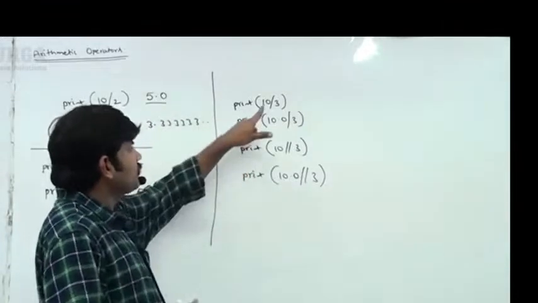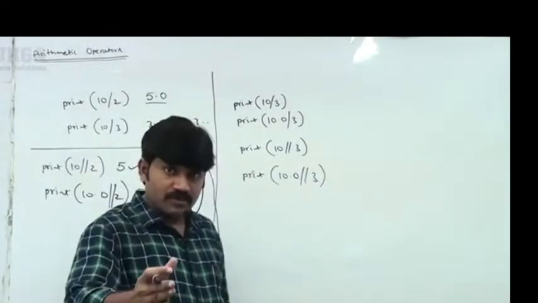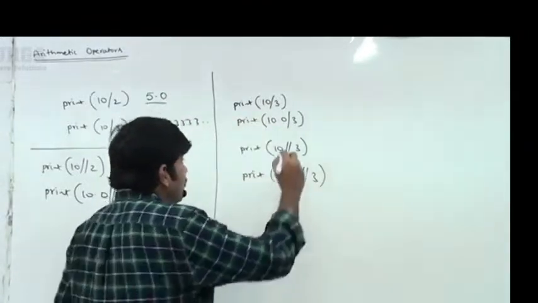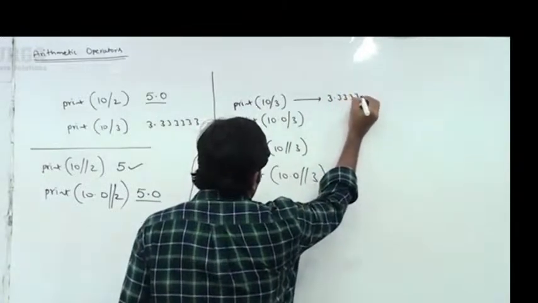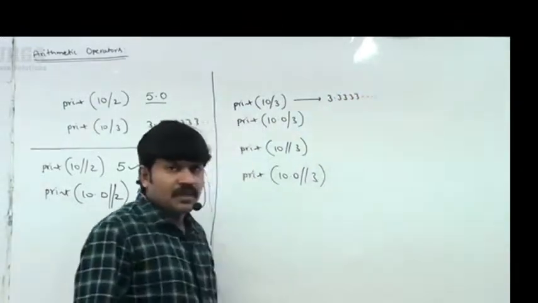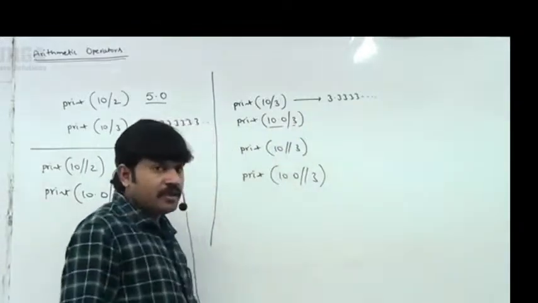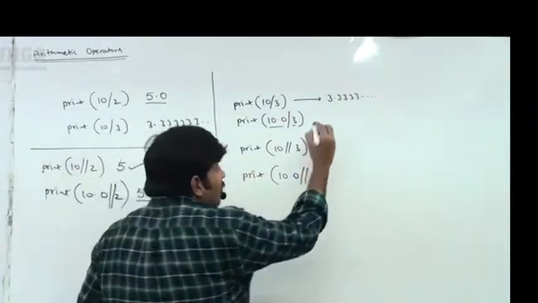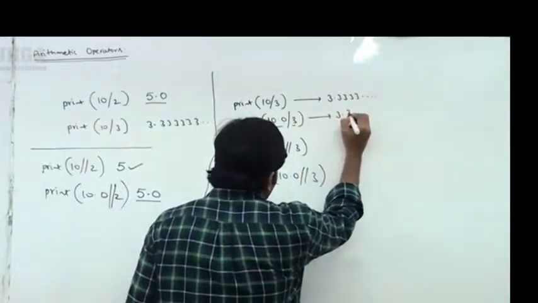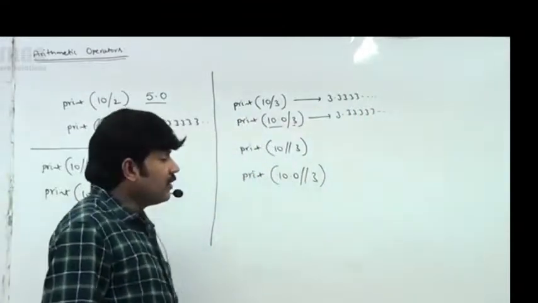10 by 3: normal division, the result is always float, so the answer is 3.3333. Next, 10.0 by 3: it is also normal division, and the result is always float only, so you get 3.3333 like this.